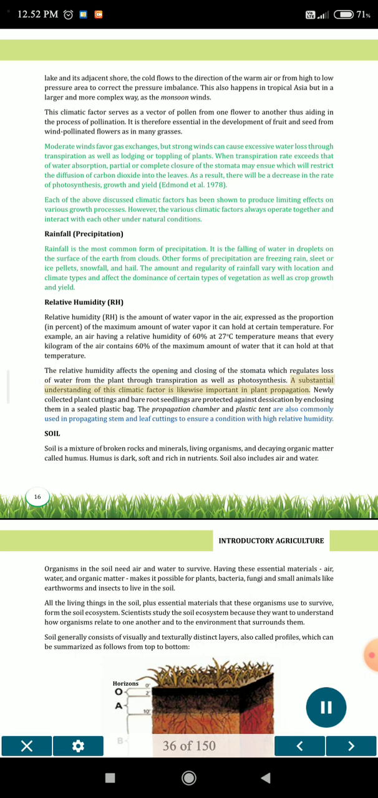A substantial understanding of this climatic factor is likewise important in plant propagation. Newly collected plant cuttings and bare root seedlings are protected against desiccation by enclosing them in a sealed plastic bag. The propagation chamber and plastic tent are also commonly used in propagating stem and leaf cuttings to ensure a condition with high relative humidity. Soil.